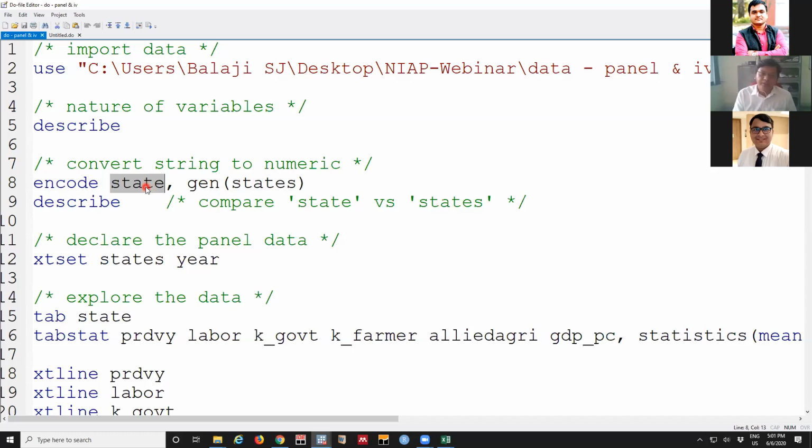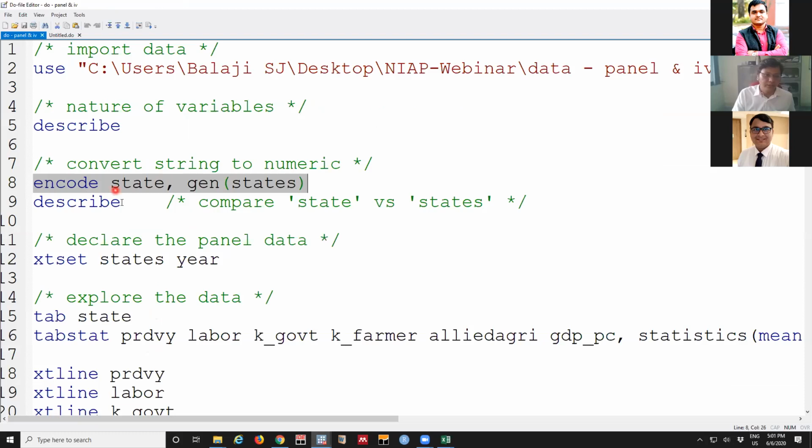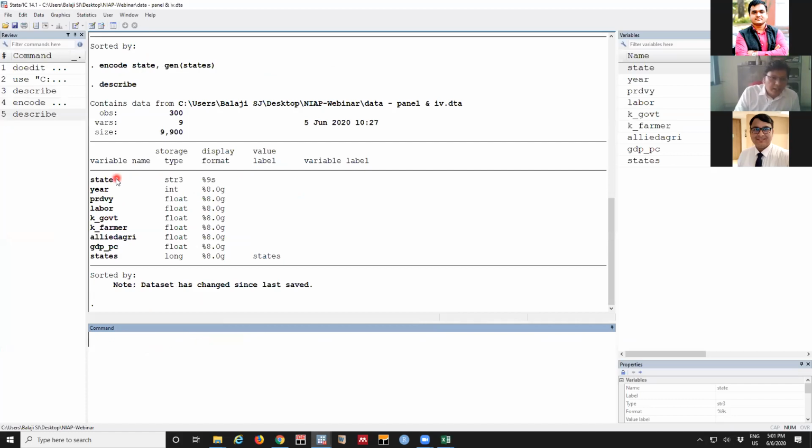So what we have to do is temporarily convert that into a numeric. For Andhra Pradesh, a temporary ID will be given. For example, Andhra Pradesh is 1, Assam is 2, Bihar is 3. Likewise, 1, 2, 3 will be given. But we can't add them, like 1 and 2 is 3, as in the normal numerical case. That will not happen here. We have to convert the string variable into a numeric. So it's done. If there is some error, there will be some red lines here. Since nothing is here, we can go for the next. Again, we run describe. The describe is just to confirm this has changed.